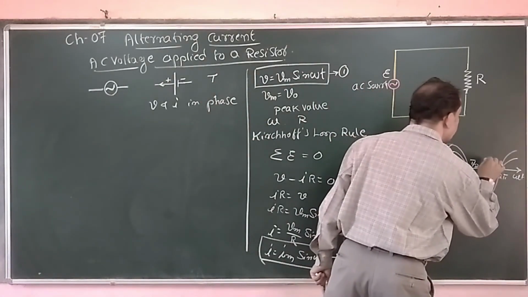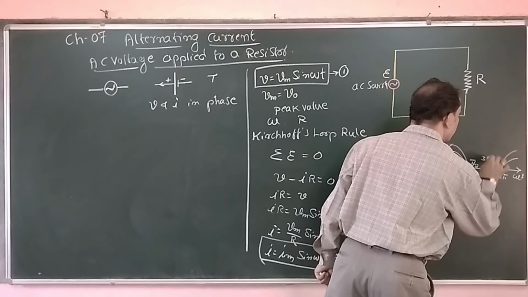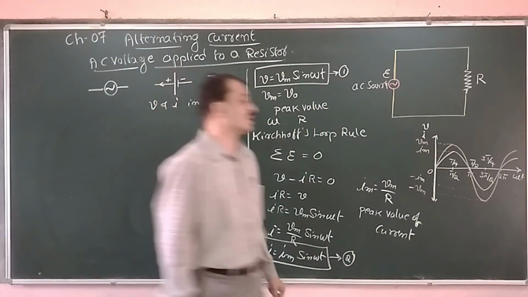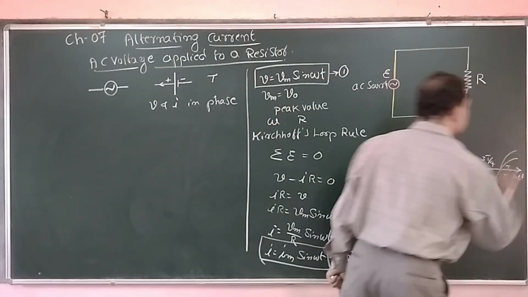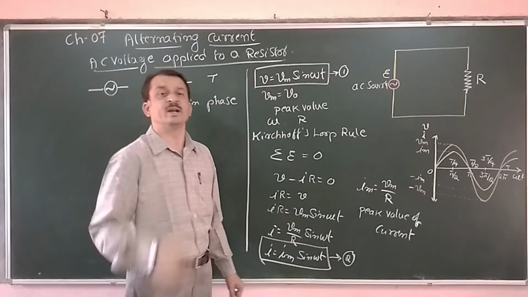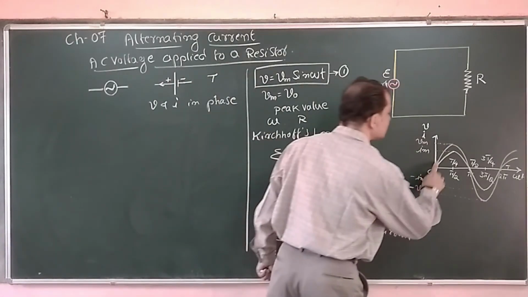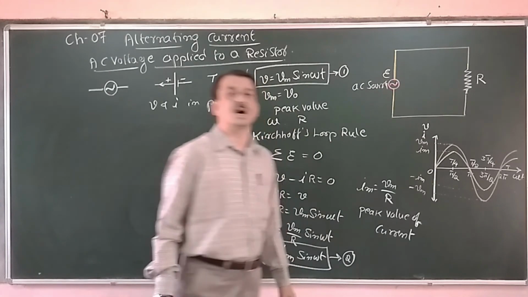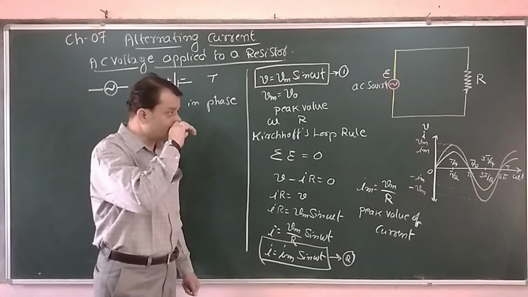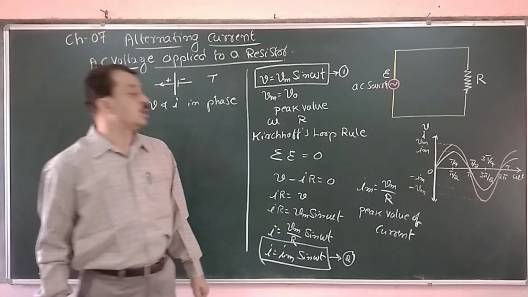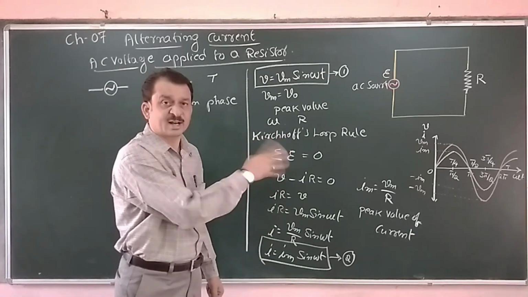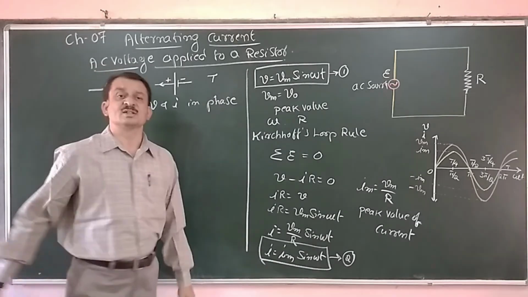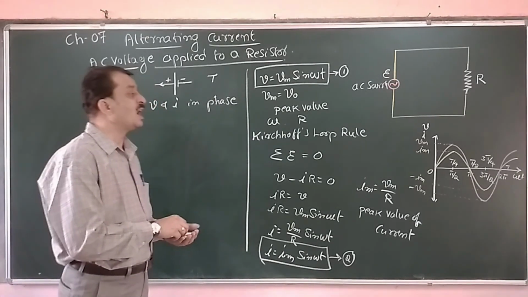The third point becomes 3T by 4, 3/4 of a cycle, and this one becomes capital T, one complete cycle. This is the positive half cycle, and this is the negative half cycle. That is the graphical representation of variation of AC voltage and current whenever an AC source is applied across the load resistor R.